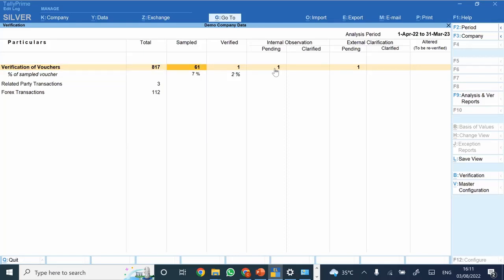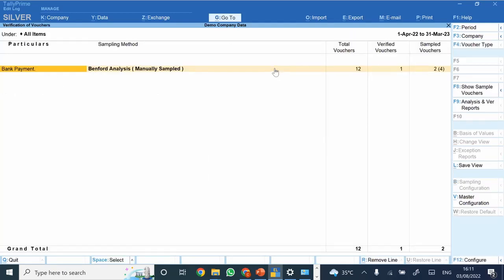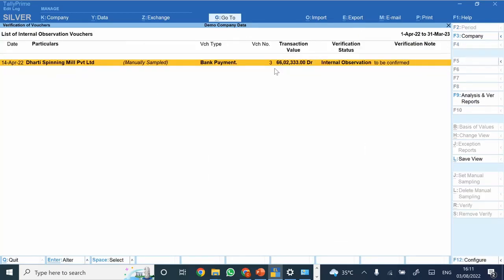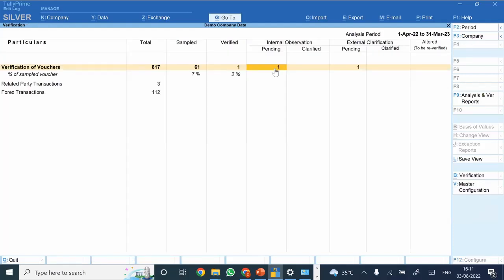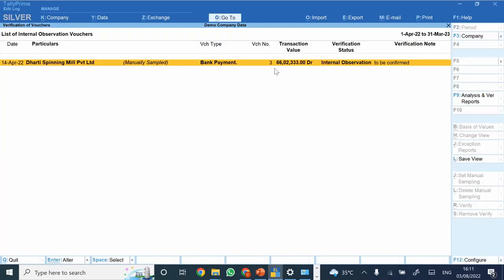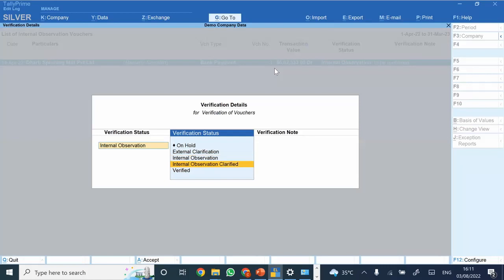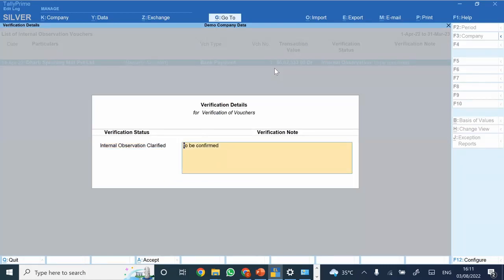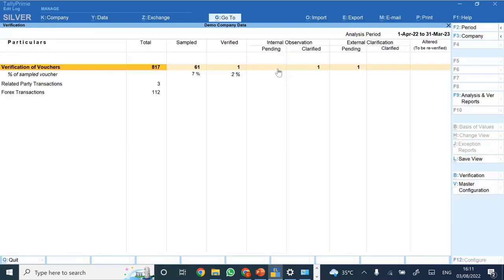You can just click. Now see, this is scrolling, the thing that is highlighted. If you click here, it would show you the 61 sample transactions. If you click here, it would show you the verified transactions. If you click here, it would show you the list of internal observation transactions. There is one option here, internal observation clarified. You could click the same, mention your comments and clarify the same. So it would be transferred from pending to clarified. In this manner, it would be working.